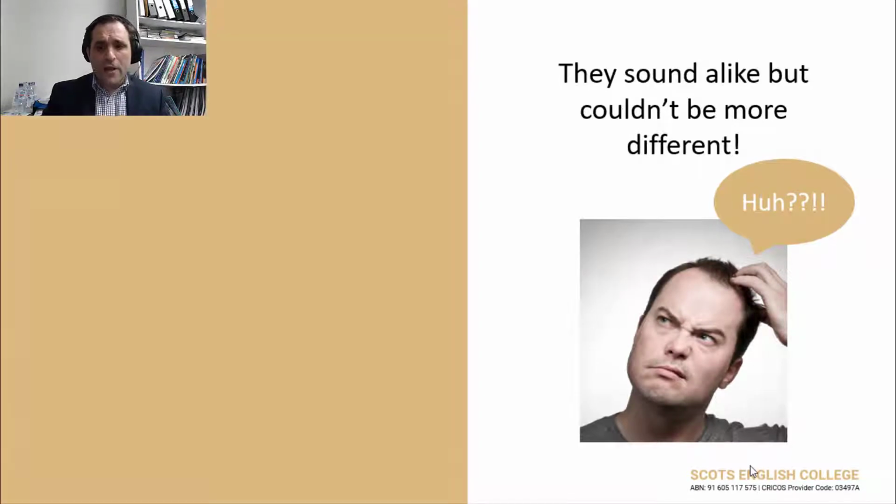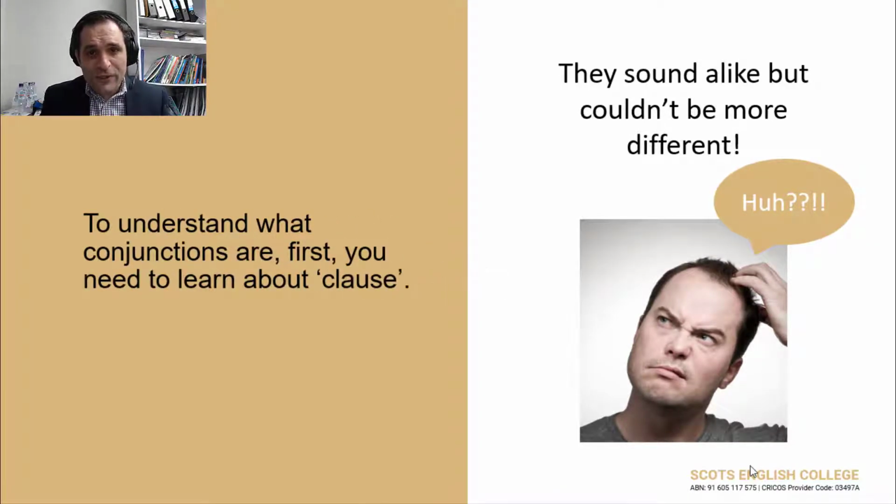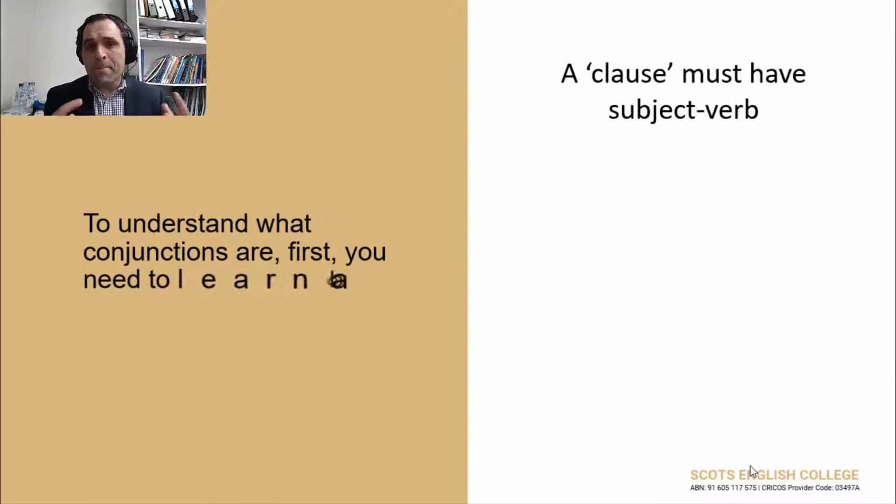And I know that you are very confused now. Don't worry too much. You're not going to be confused for a long time. But what you need to know is that a clause must have a subject and verb. Okay?